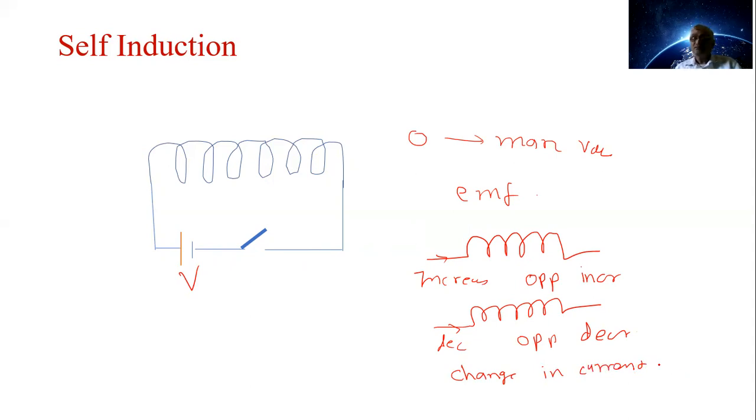Therefore, this induced EMF is called back EMF, because its direction is such as to oppose the change in current.